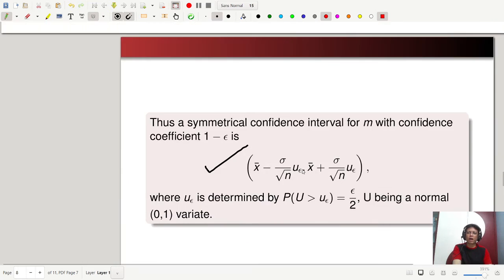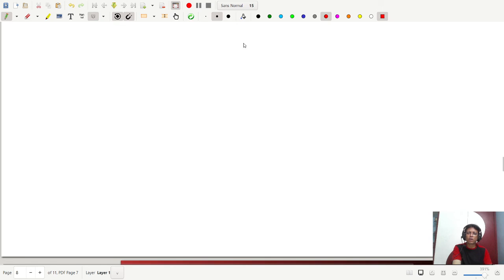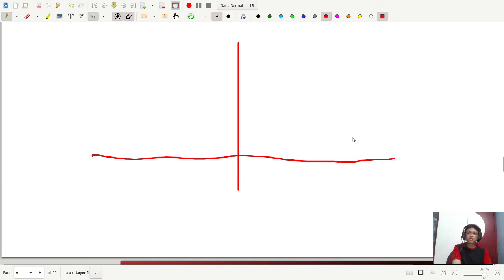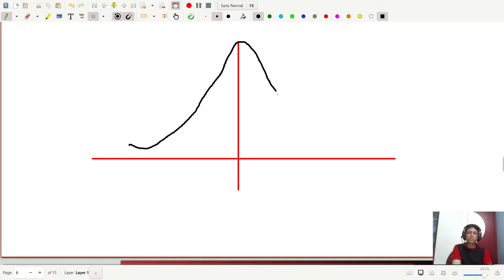So let me draw the graph once again for you. The t distribution will be much steeper like this, and this is your minus t epsilon. Maximum probability lies between minus t epsilon to plus t epsilon.